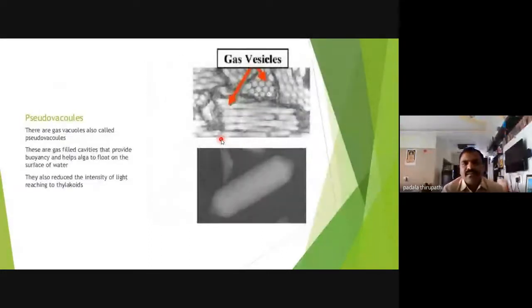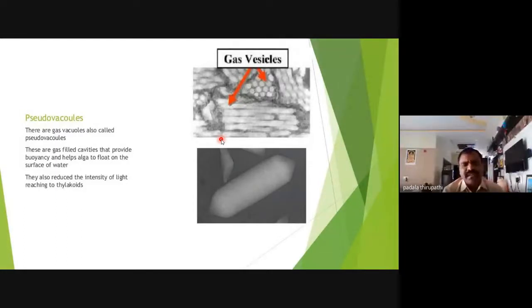And what about gas vacuoles, sir? Gas vacuoles. These gas vacuoles we can also call pseudo vacuoles. Actually, vacuoles are present in all the plant body. All plant cells contain vacuoles. So this is a primary characteristic feature of the plant cell, my dear friends.